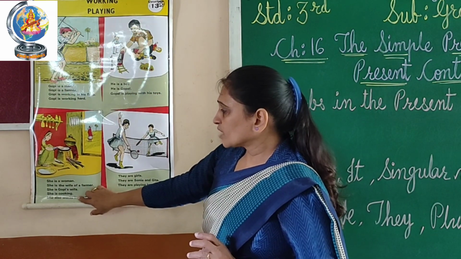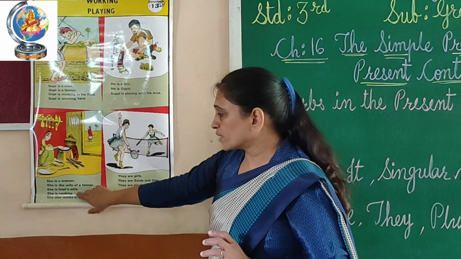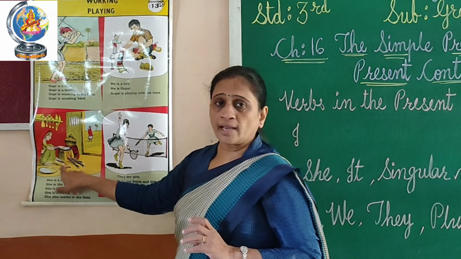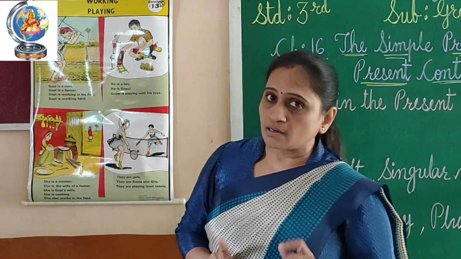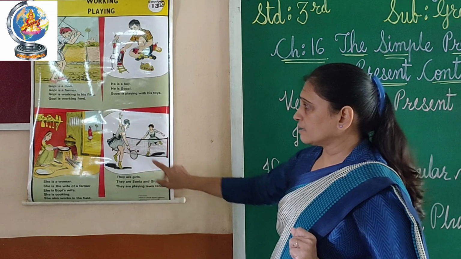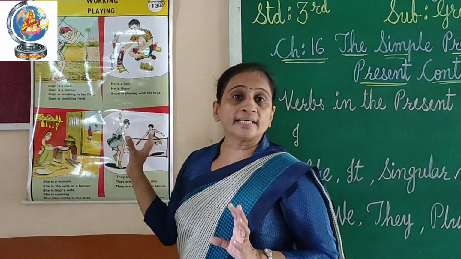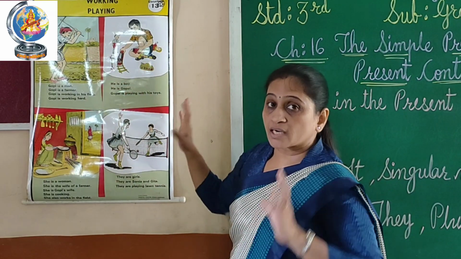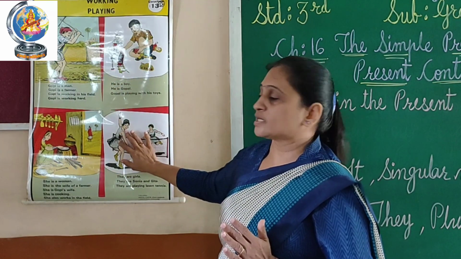Here she is a woman, she is the wife of a farmer, she is Gopi's wife. She is cooking, she also works in the field. So here we are talking about this woman. She is cooking, so cooking is a present continuous form. Here they are girls, their names are Sonia and Geeta. They are playing lawn tennis. Now they are playing lawn tennis, so playing means the present continuous form. They are doing their work continuously. Right now the work is going on, so that is why this is the present continuous form.